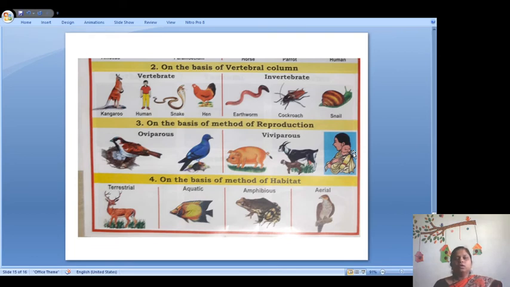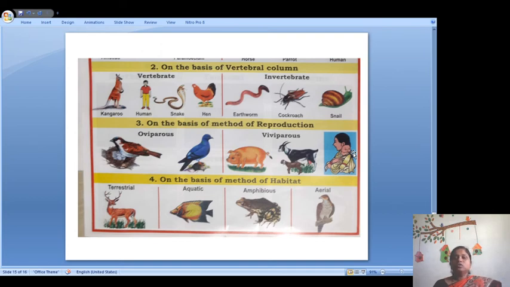The third one, on the basis of method of reproduction, also we can classify the animals and we can study them. There are some animals which give birth to eggs first. Those animals are called oviparous animals. The animals which give birth to the young one, like we the human beings give birth to a baby like ourselves. Goat can give birth directly to the young one.